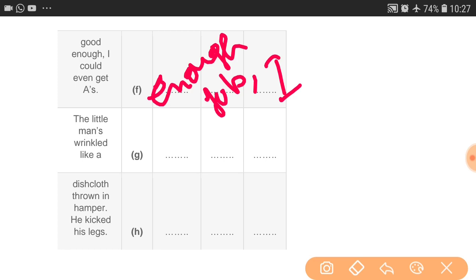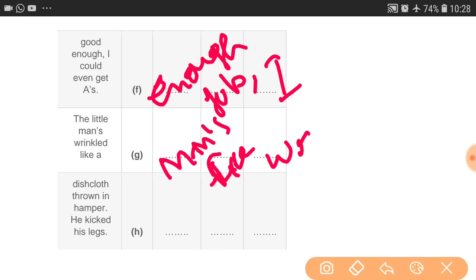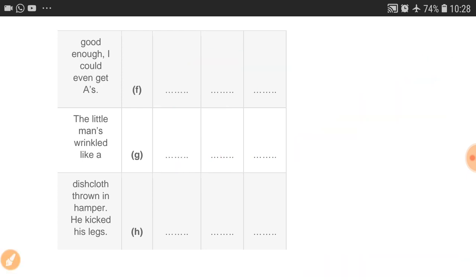The little man's face, so man's will be here, apostrophe s in the before column, in the word column face. Is that clear? F-A-C-E, face. And then in the last column, that is the after column, wrinkled. Okay, wrinkled. Is that clear? Now the last option, that is H number option.